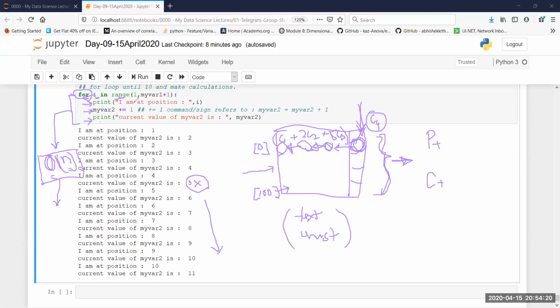The more the number of iterations, so this range here, and the operation which you are doing inside it. So this is the range and this is the operation. The range and the operation collectively is going to decide how much time, number one, and how much space you will need to execute the code. Because we are doing one operation here per iteration, if I have a value of 100 here, then my execution will go up to 100 times. This is a bad thing.